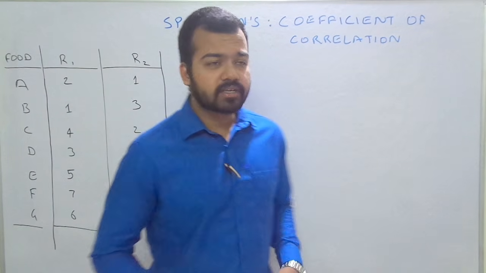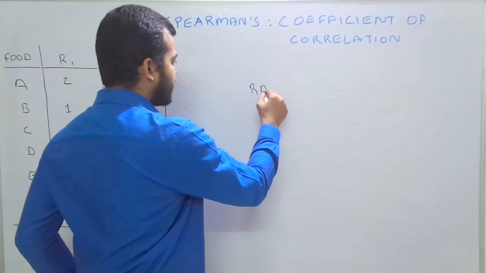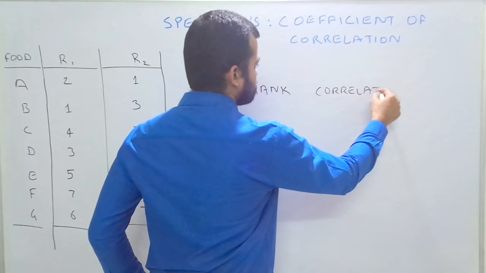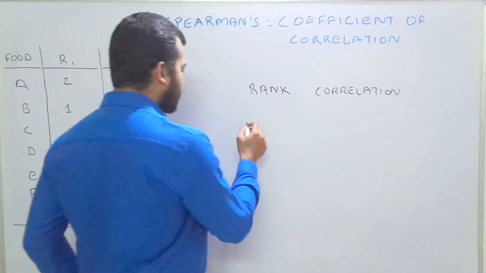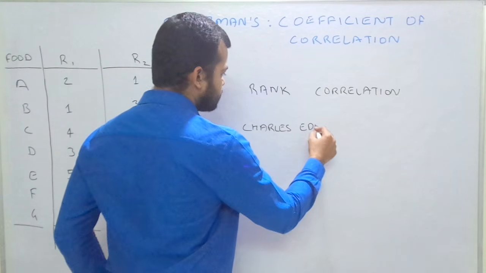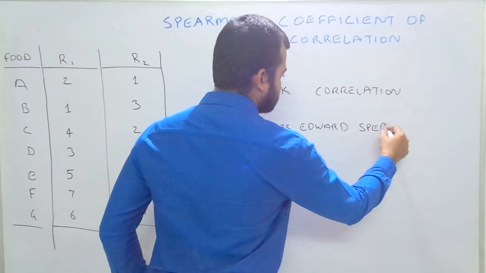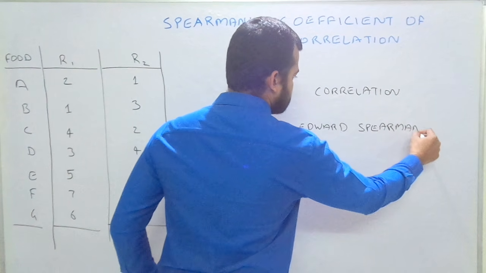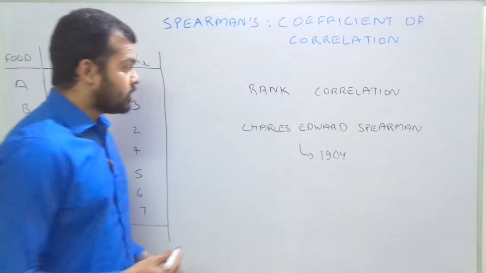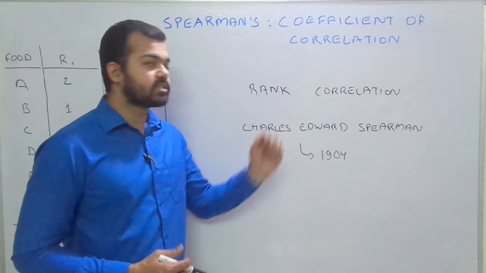First of all we'll write the name. This coefficient of correlation, that is also known as rank correlation, is given by Charles Edward Spearman in the year 1904. So Charles Edward Spearman was a psychologist. So he gave this concept.